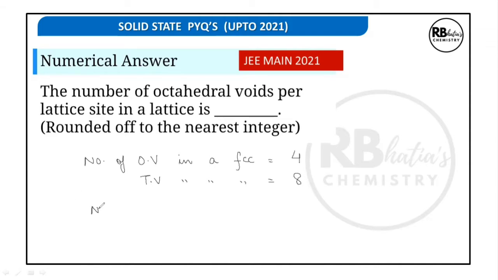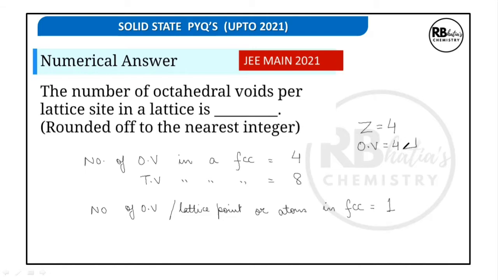Similarly, if I had asked you number of octahedral voids per lattice point or per atom in FCC, so what would we have stated? We would have again stated the answer as 1. Why? Because Z for FCC is 4 and number of octahedral voids are also 4. So how many octahedral voids are present per atom? Our answer would be 1.